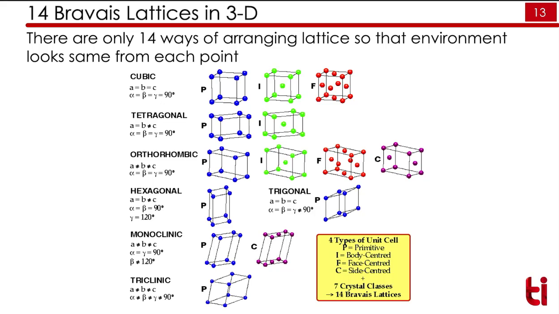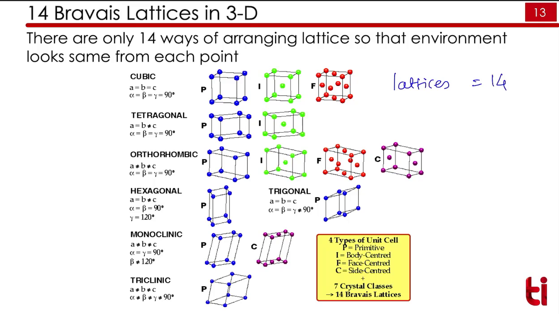Again, for these 7 crystal systems, we can subcategorize into 14 Bravais lattices. So these are the only 14 ways in which we can arrange our lattices. Remember, lattices are only 14. The crystal structures can run into thousands. I will write it here.